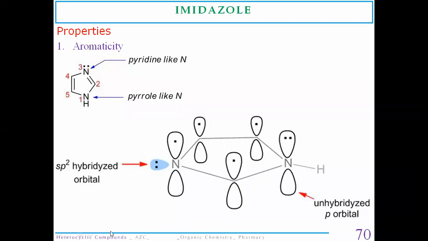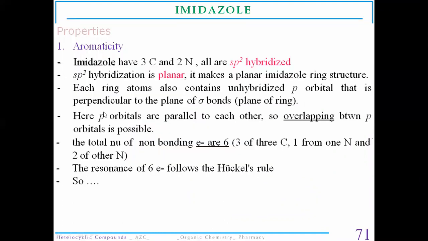So it is aromatic in nature. That means imidazole is aromatic in nature, and the reason behind its aromaticity is that imidazole has 3 carbon atoms and 2 nitrogen atoms, and all of them are sp2 hybridized.